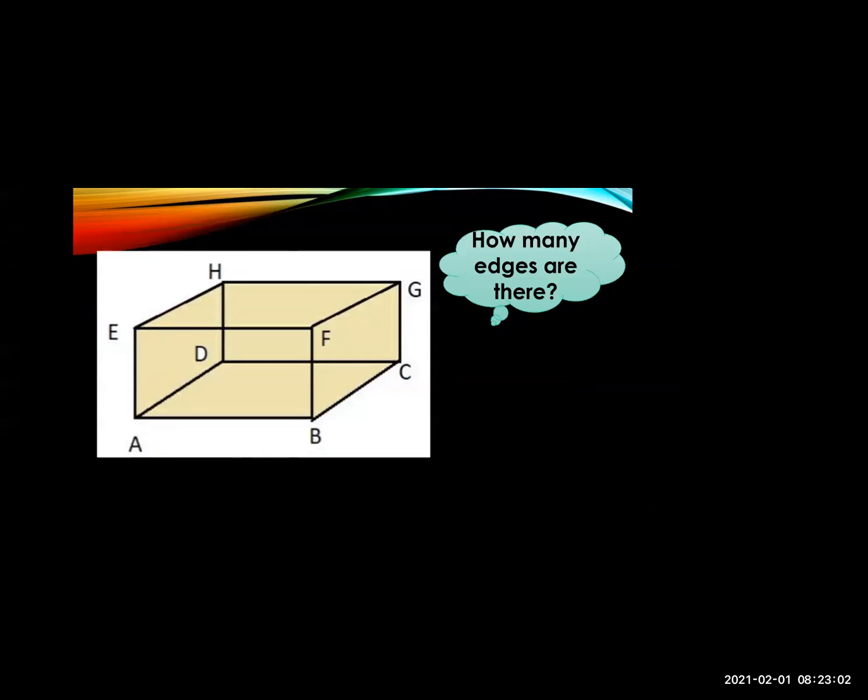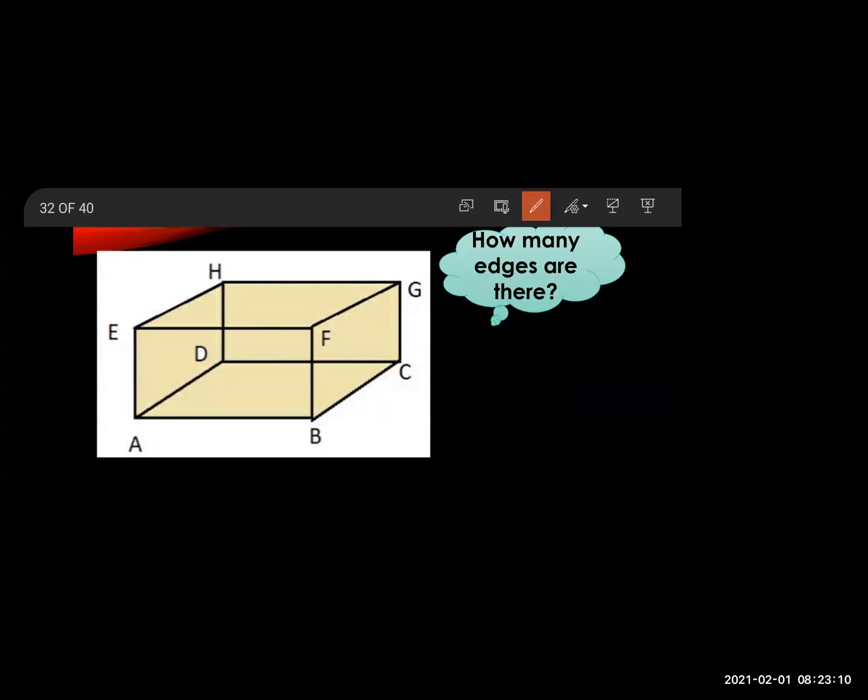Now let's see how many edges are there. So for edges, first we will see, the first edge will be AB, then FB, then here EF and AE.